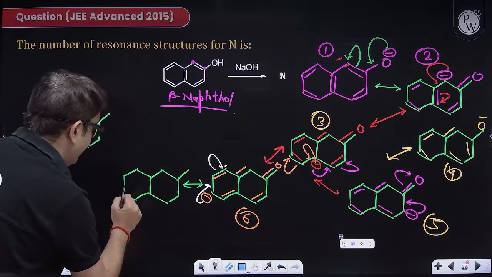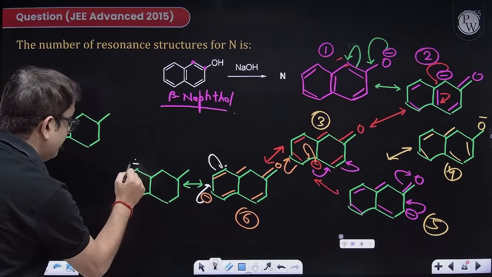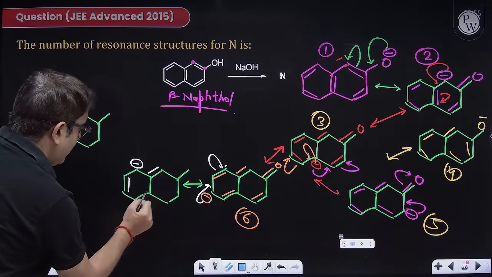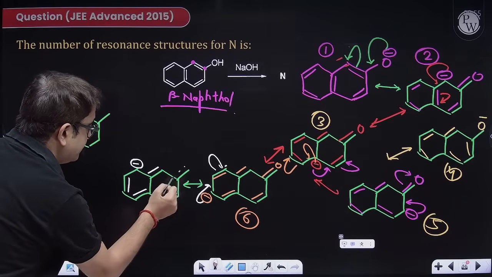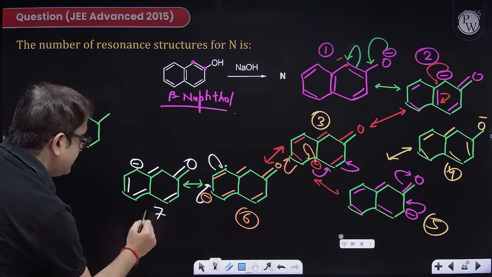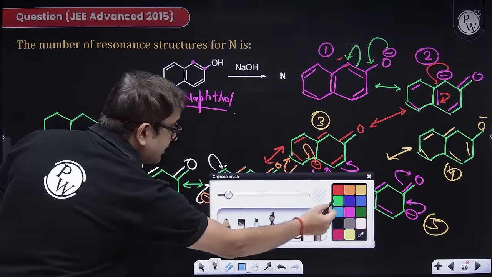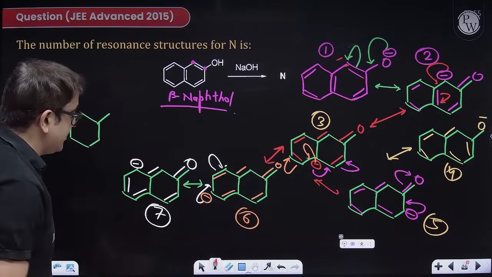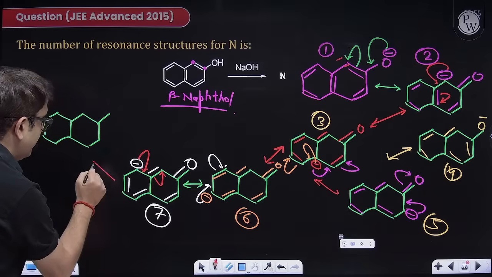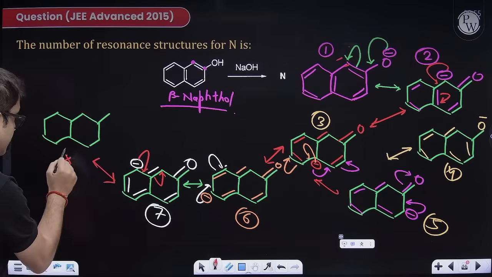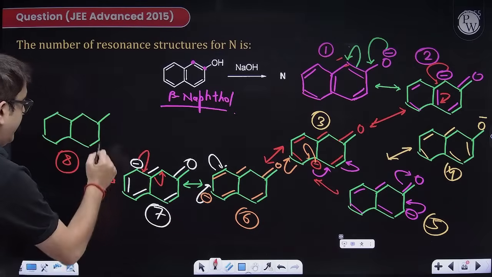Let us make it flow. So a minus over here, remaining bonds as it is. Structure number 7. After that, still the electron has to reach till this oxygen. So a flow over here will give you the next structure. So structure number 8. How 8?